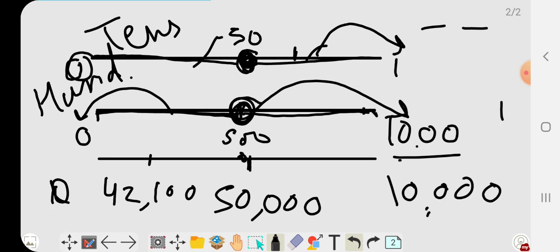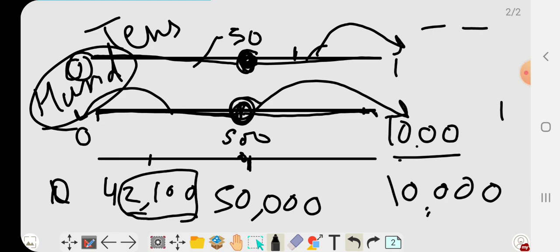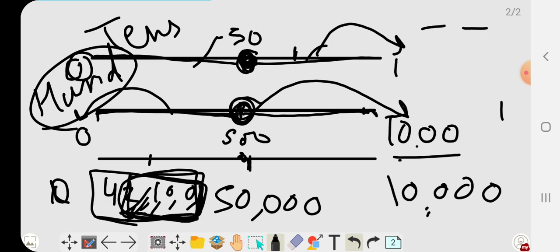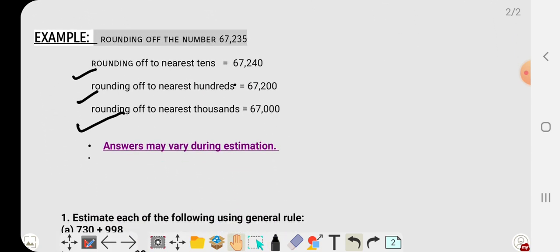If we are estimating it in the thousand form, we will take four digits because ones, tens, hundreds, thousands. So 2100 will become 2000 only. So finally it will be 42,000.